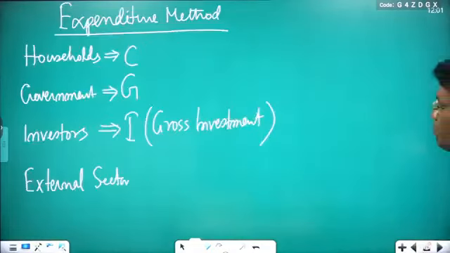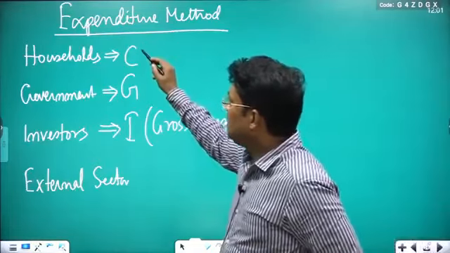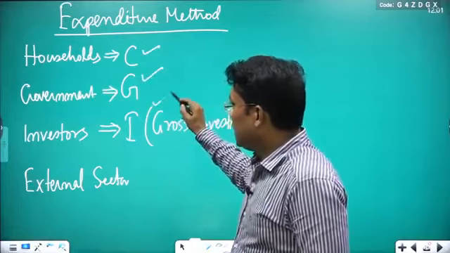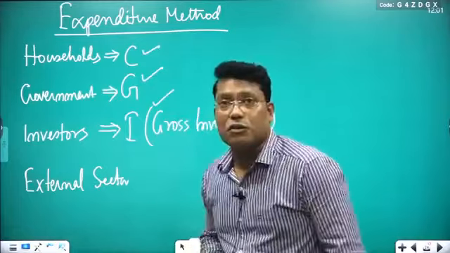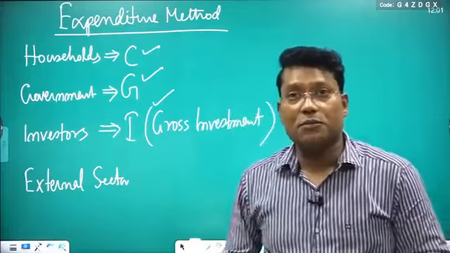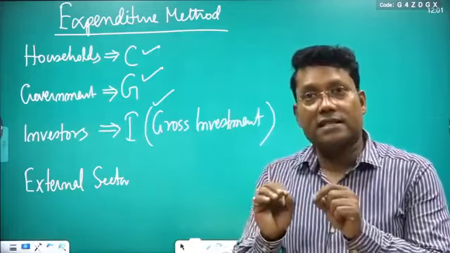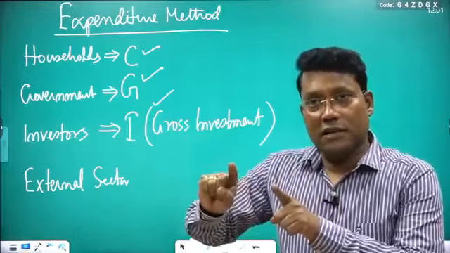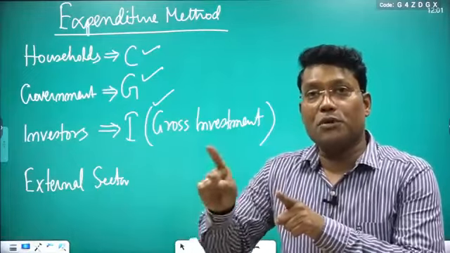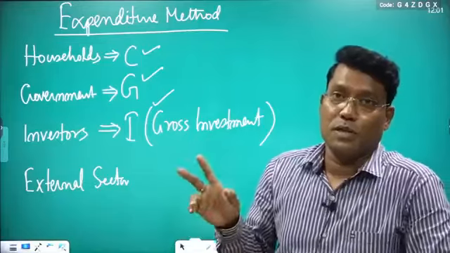Now come back here. So C is clear, G is clear, I is clear. Now in external sector, what do you think external sector means? You can say the external sector indicates the transactions going on between the home country and the rest of the world.